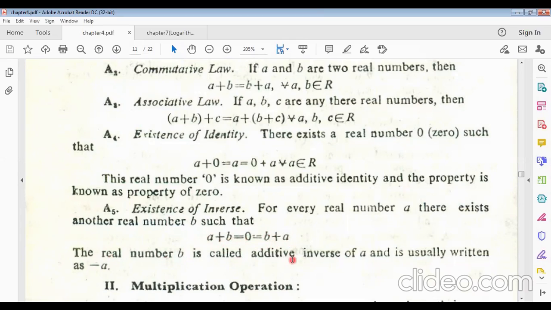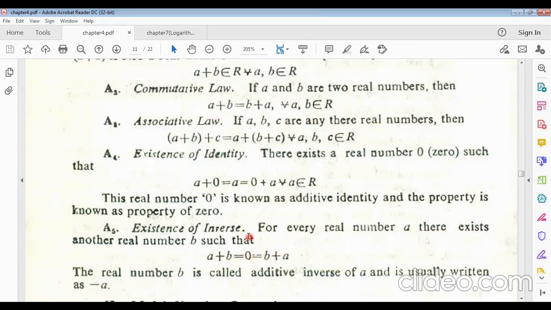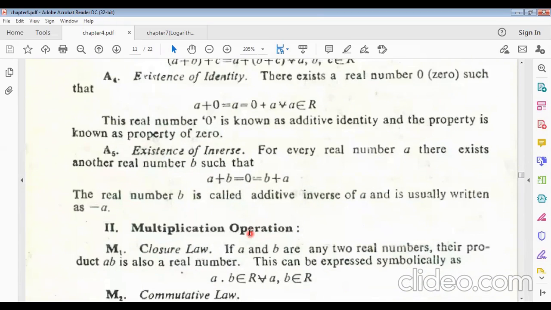The real number b is called the additive inverse of a and is usually written as minus a. Why? Because if a plus b equals 0, then b equals minus a. This is called existence of inverse for every real number, and this is the fifth property for addition.